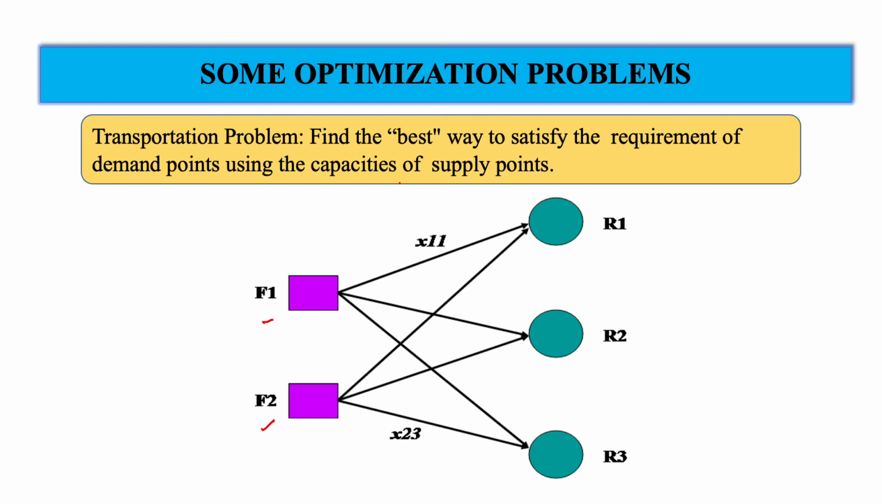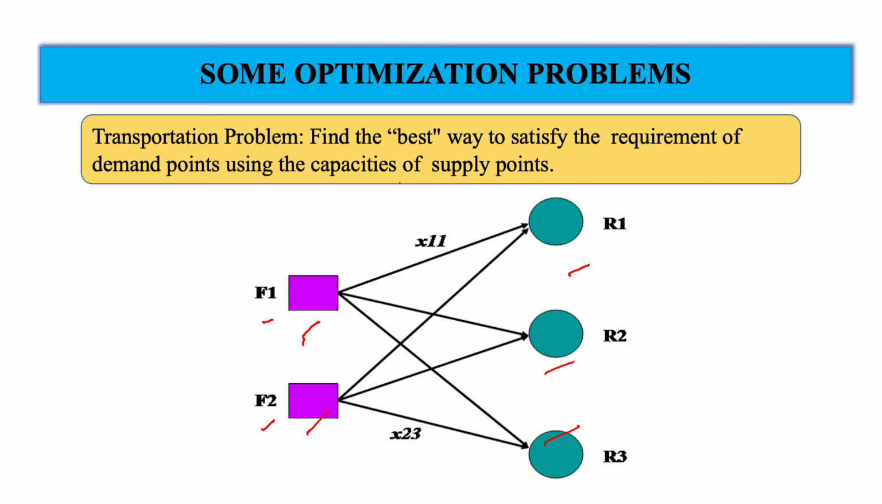So the transportation problem is to find out the best way to satisfy the requirements of the demand points using the capacity of supply points. So these are the supply points and these are my demand points. And what is the best way to satisfy the requirement of these demand points using the capacity of these supply points?